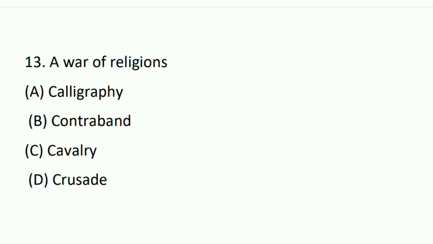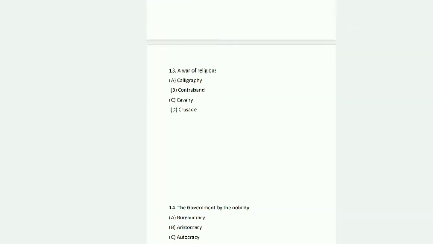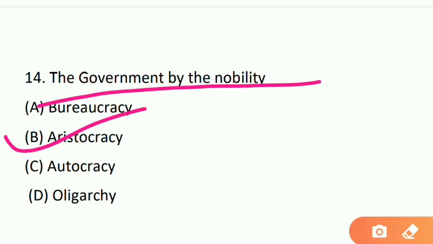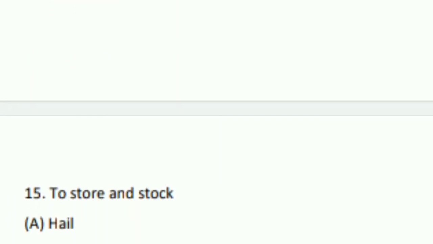Let's move to the next question, that is question number 14. A government by the nobility. Option A, bureaucracy, option B, aristocracy, option C, autocracy, and option D, that is oligarchy. So here the right answer will be aristocracy, government by nobility. Move to the next question, that is question number 15.